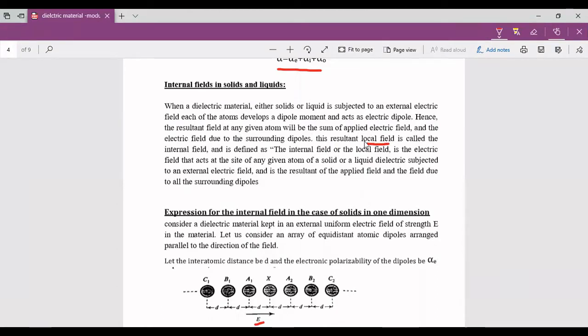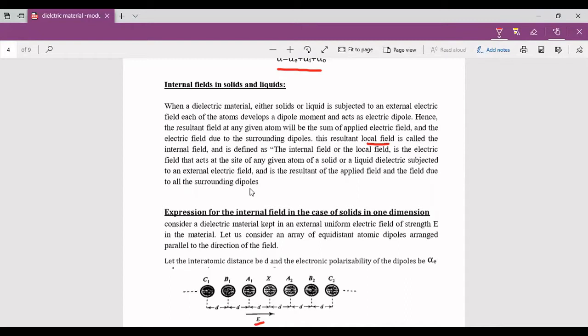And this resultant local field is called the internal field or the local field, and is defined as follows: the internal field or the local field is the electric field that acts at the site of any given atom of a solid or liquid dielectric subjected to an external electric field, and is the resultant of the applied field and the field due to all the surrounding dipoles produced by the dipole moment.